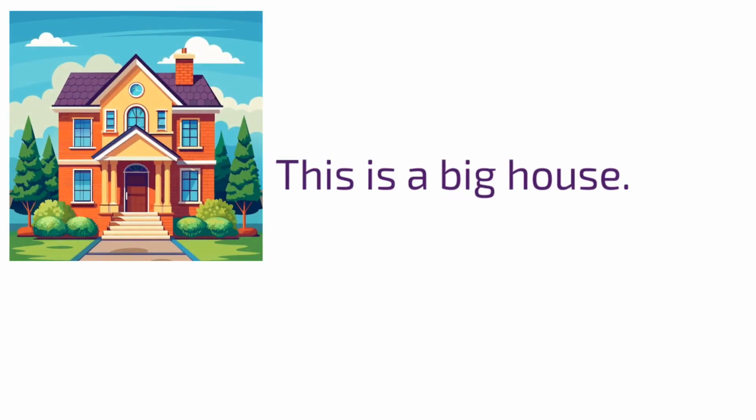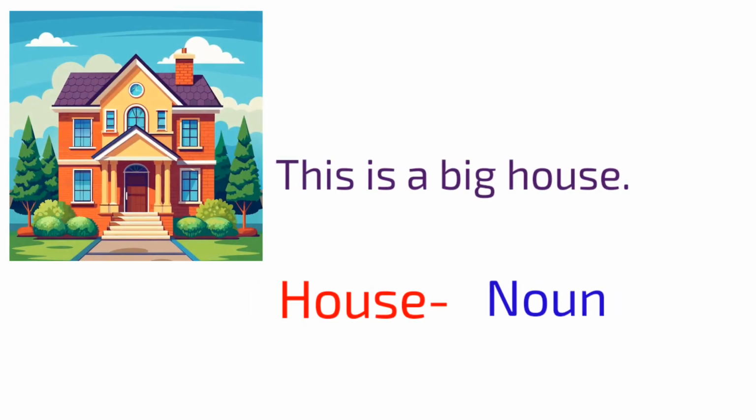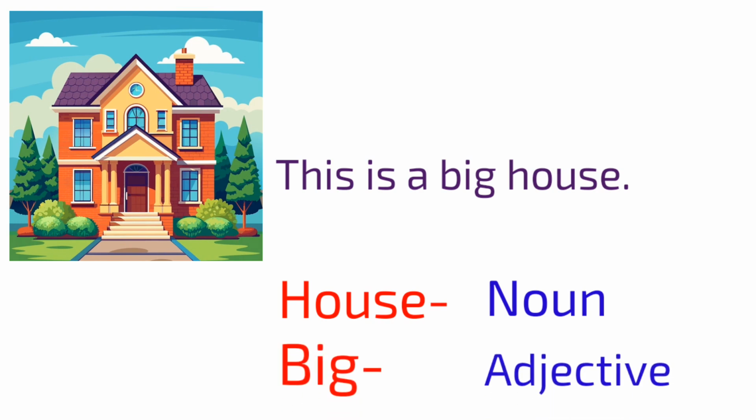For example, this is a big house. Here the word house is a noun and big is an adjective because it describes the size of the house. So it is an adjective.